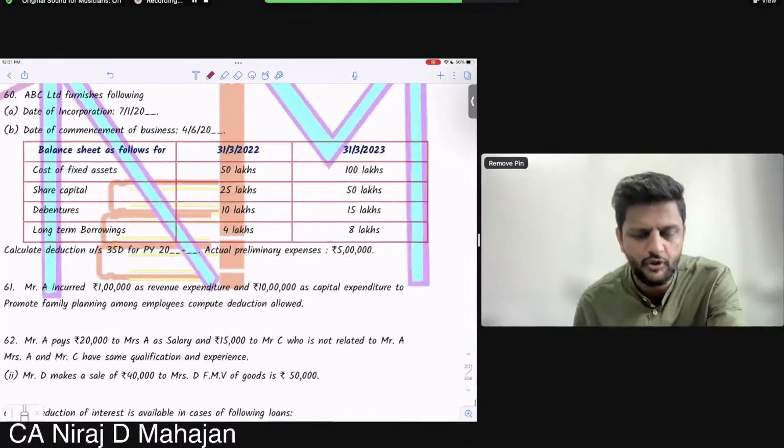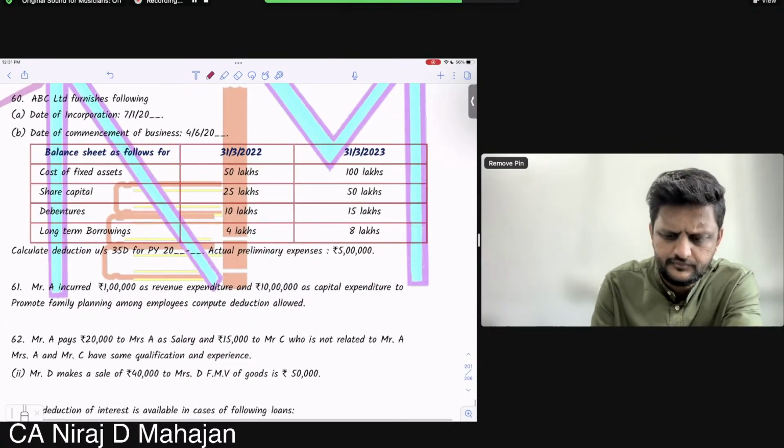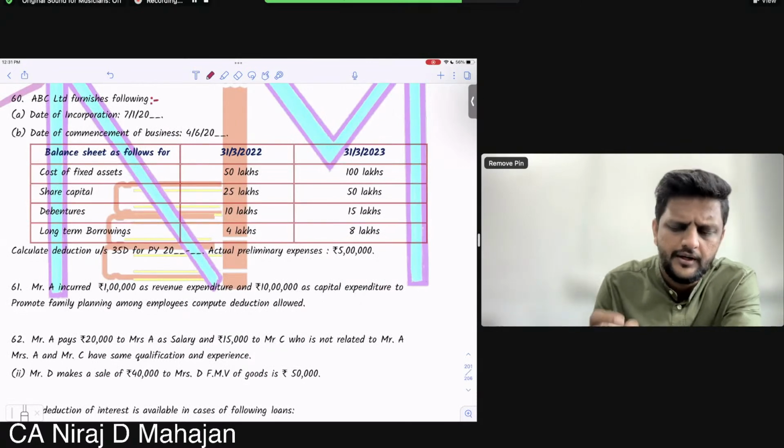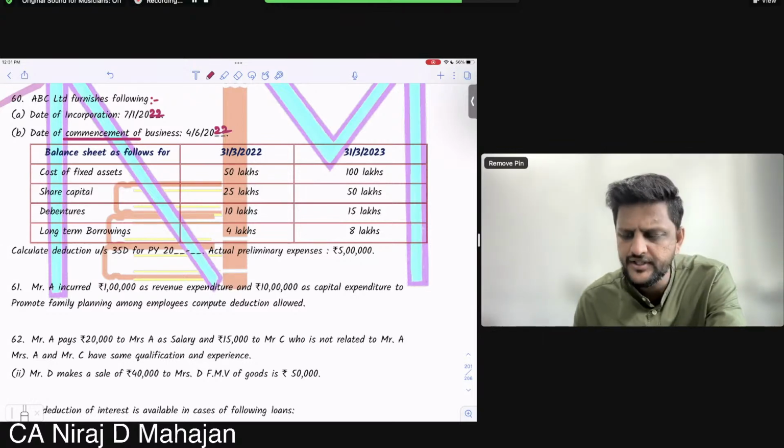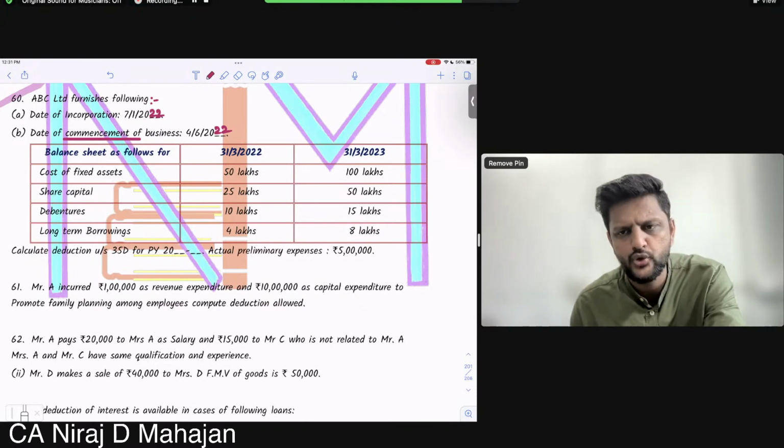Question number 60. ABC Limited furnishes the following details. Date of incorporation 7/1/22, and date of commencement of business 4 June 22. Balance sheet as follows: 31st March 22, that is the opening date, and 31st March 23, that is the closing date.